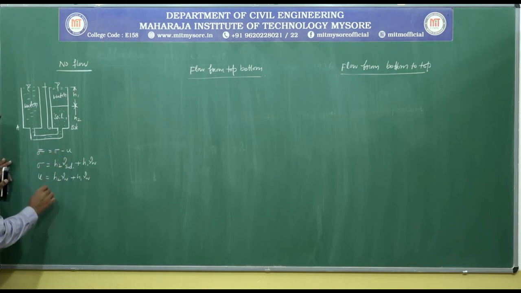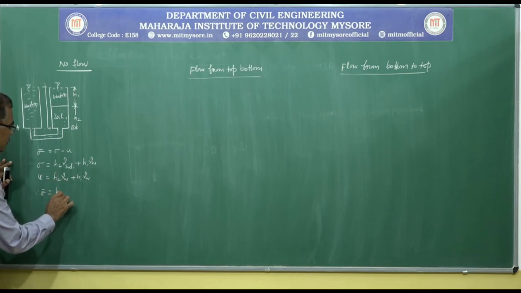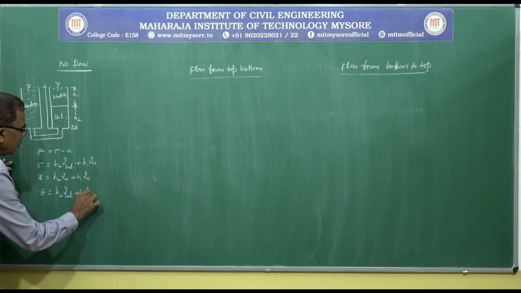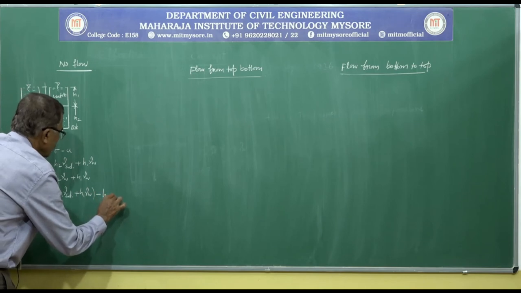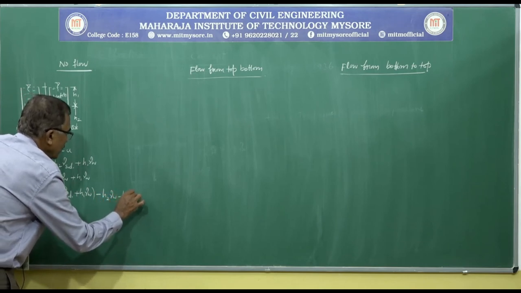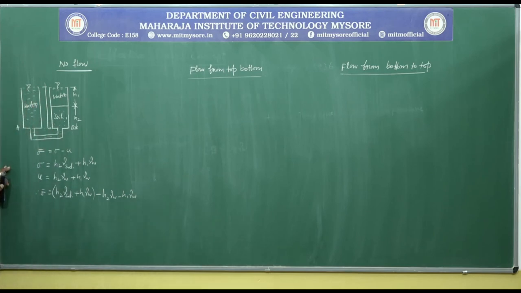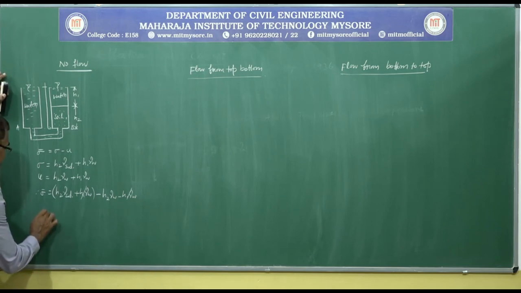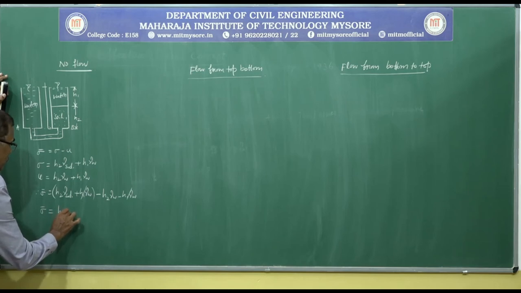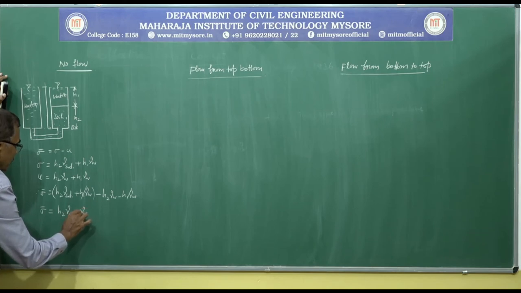Therefore, effective stress is equal to H2 gamma saturated plus H1 gamma w minus H2 gamma w minus H1 gamma w. Here H1 gamma w and H1 gamma w get cancelled, so effective stress is equal to H2 into gamma saturated minus gamma w.